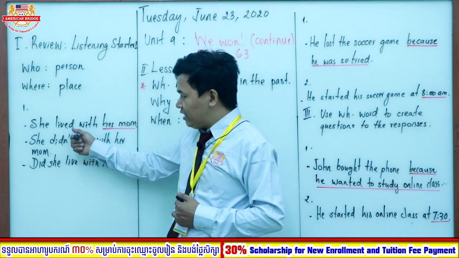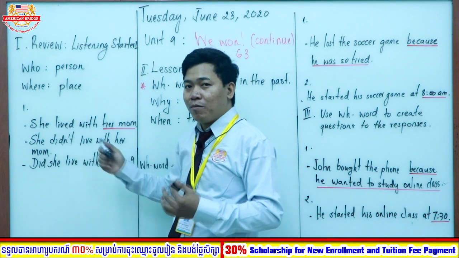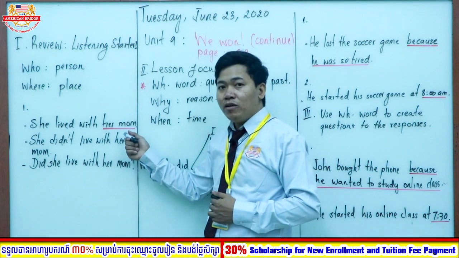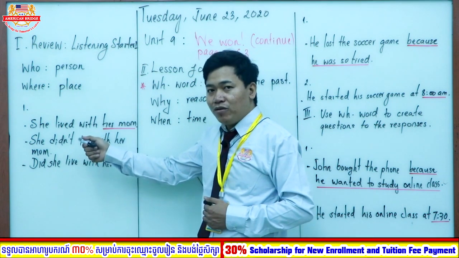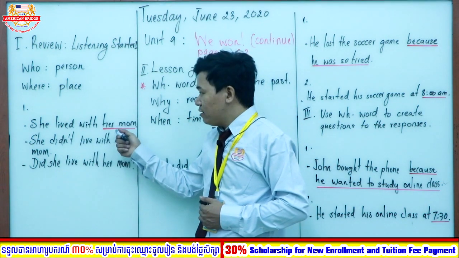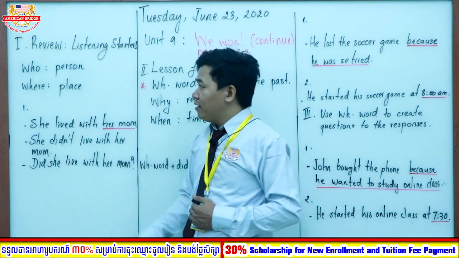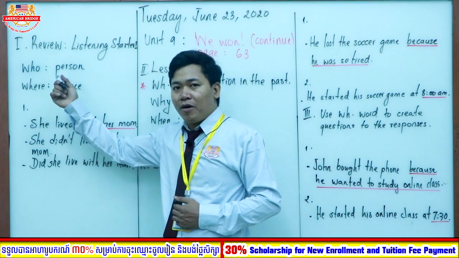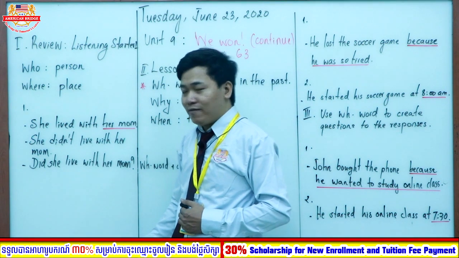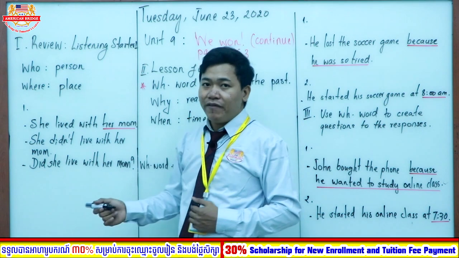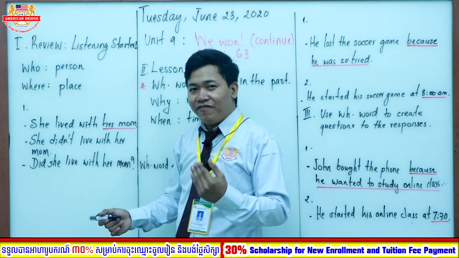Now I want to change this to a question with a WH word. How can we put a WH word? We take a look at the underline. Here you can see I underline this, which means that I want to make a WH question to ask about this object, right? So her mom, is it about a place or about a person, everyone? Yes, her mom is about a person, right? So you can put who. If it is asking about a person, we need to put who. So we put who in front of the word did.